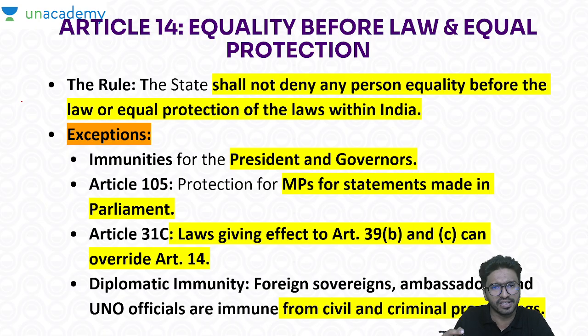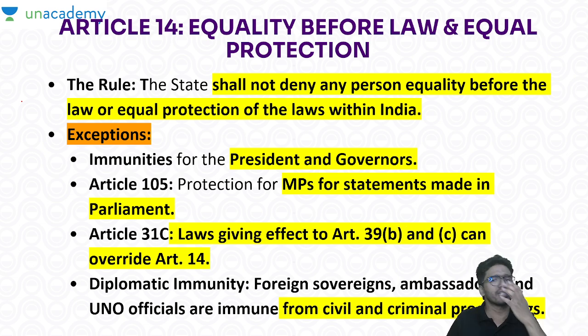President and governor, they have exceptions. MPs for statements made in the parliament, be very careful. In his personal life, outside the parliament, things are different. But inside the parliament, if he makes a statement, he is not coming under this. Then any diplomatic immunity for foreign ambassadors, they are also immune from any civil and criminal proceedings. That is different. Any ambassador of Japan in India will have this immunity.